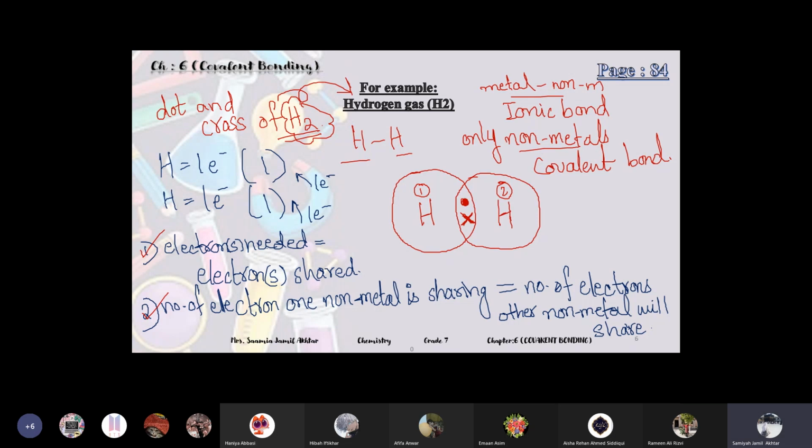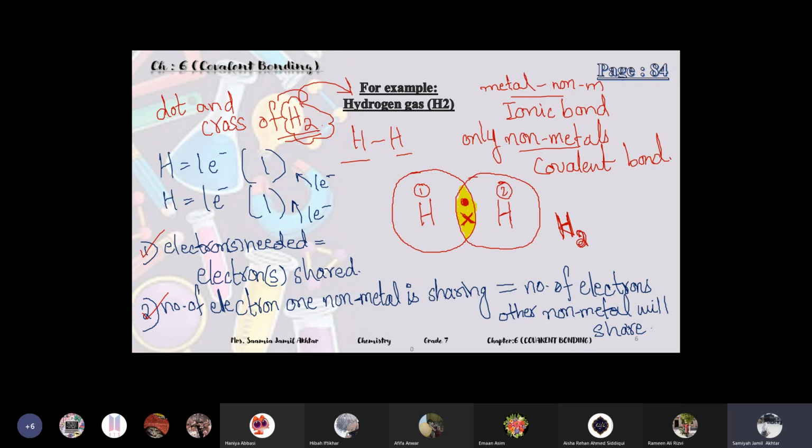You can make these electrons in the shared area, where the shells are overlapping. This is the simple dot and cross diagram for H2, the hydrogen molecule.